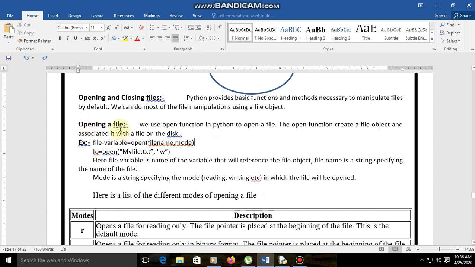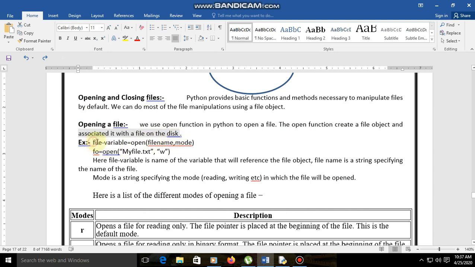Opening a file: we use the open function in Python to open a file. The open function creates a file object and associates it with a file on the disk.